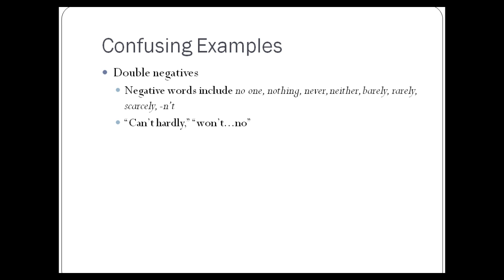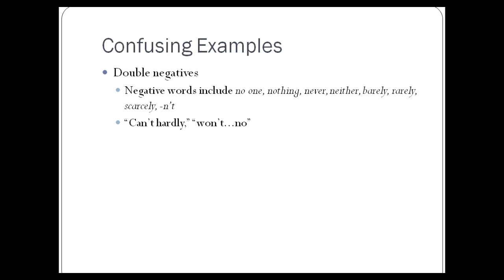Also, don't forget about double negatives. Negative words aren't just no and not or never, but also no one, nothing, neither, and words that indicate a lack of inclusion, like barely, rarely, scarcely, hardly. And also don't forget that n't is simply a contraction that means the word not, so it's still considered negative. Watch out for when we use them twice, especially words like can't, hardly. It may not seem like a commonly used phrase and therefore wouldn't be a problem, but not is negative, so is hardly. So I can hardly would be the better choice.